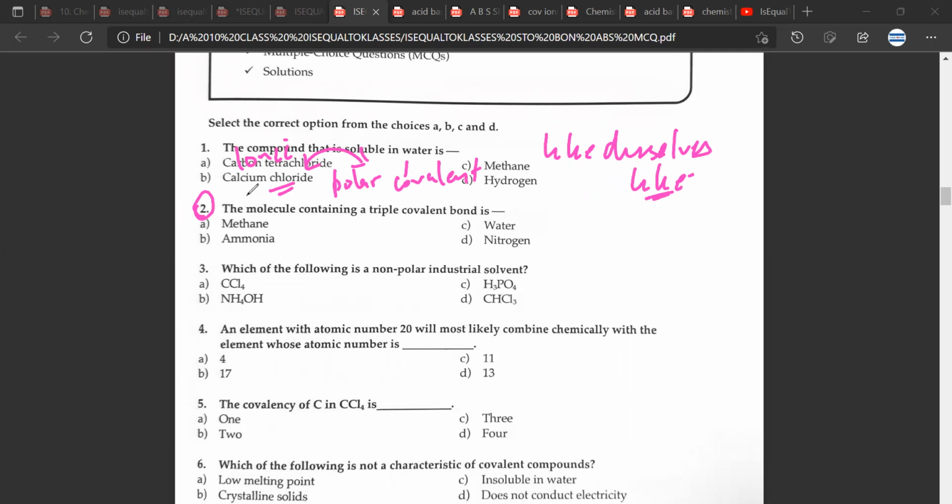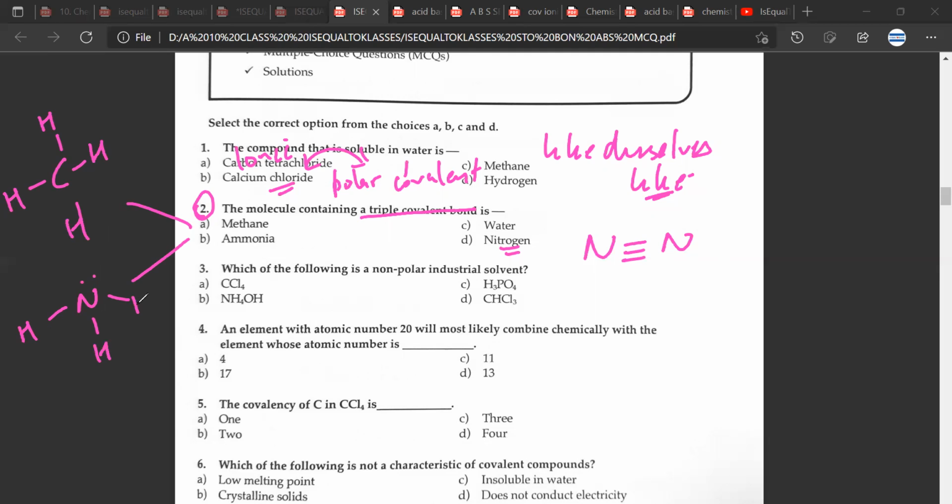Question number two, the molecule containing a triple covalent bond would be nitrogen. Why? Because this is how nitrogen will look like. This is how methane will look like. This is how ammonia will look like. This is how oxygen will look like.